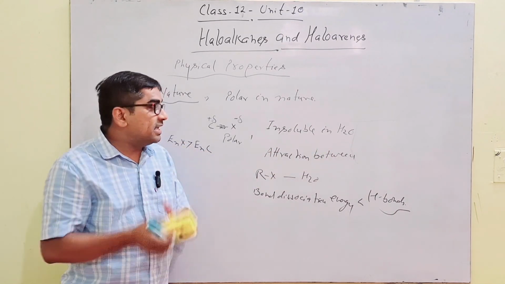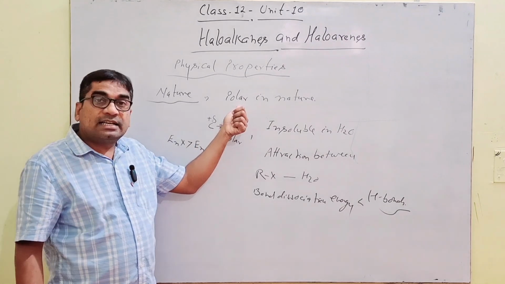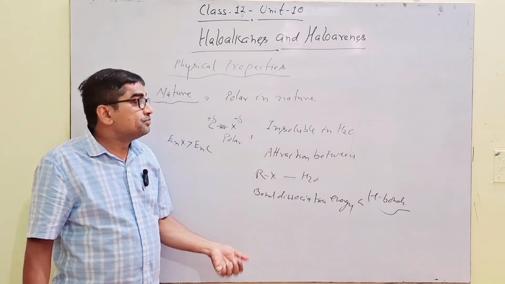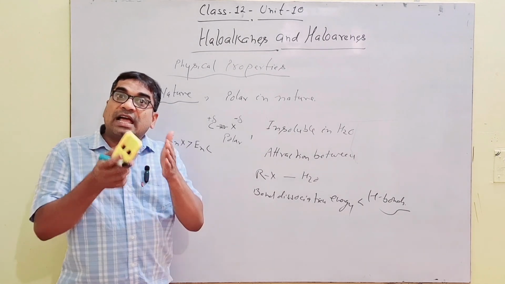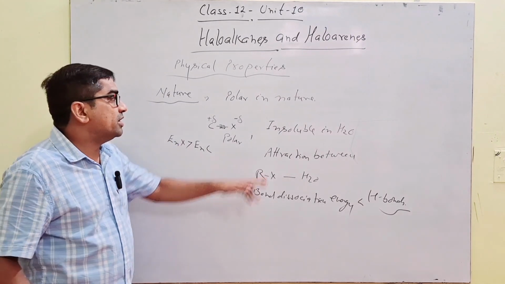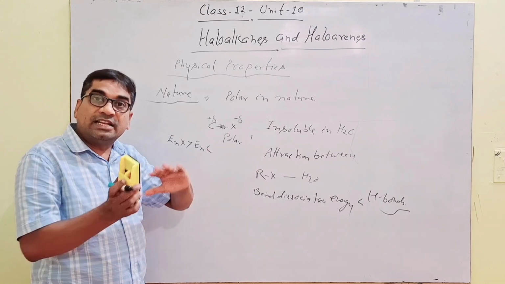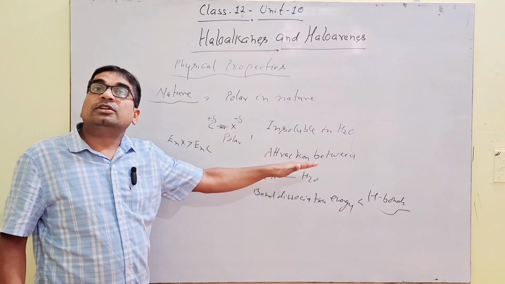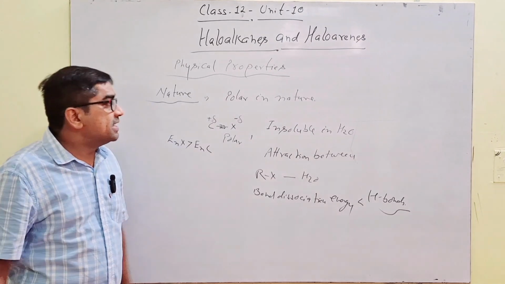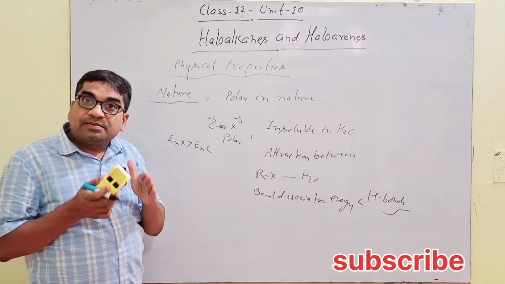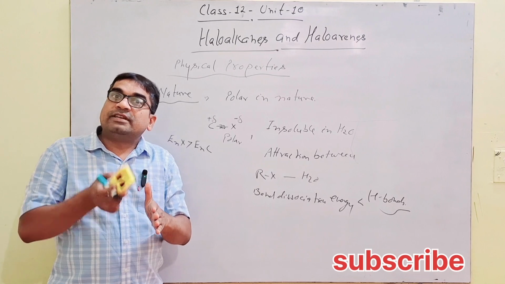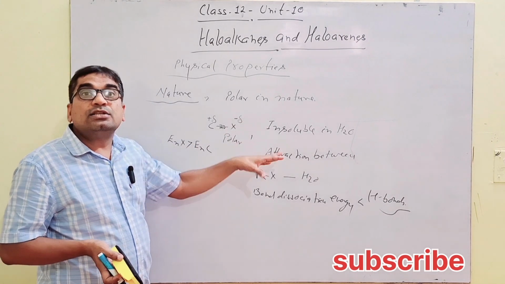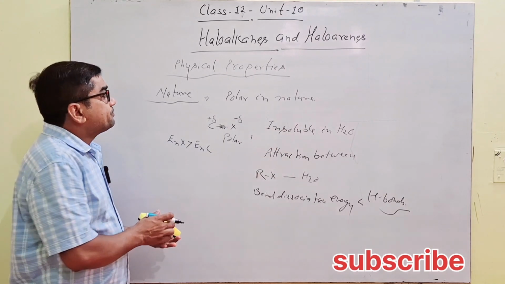In more simple language, why are alkyl halides insoluble in water, although they are polar in nature? It is only due to the absence of hydrogen bonding between alkyl halides and water. Alkyl halides are insoluble in water.